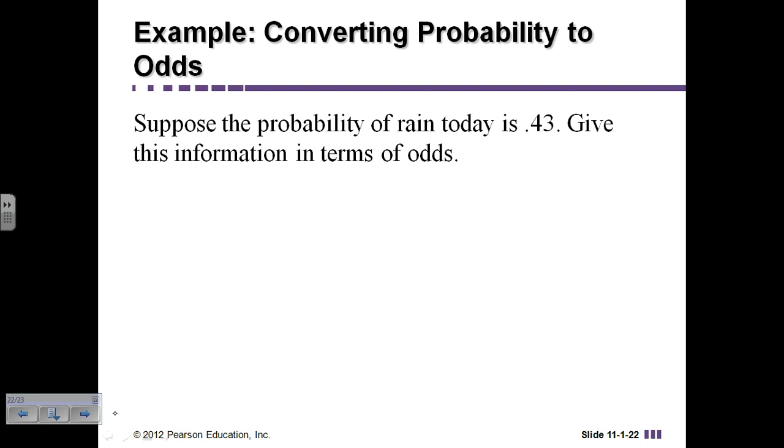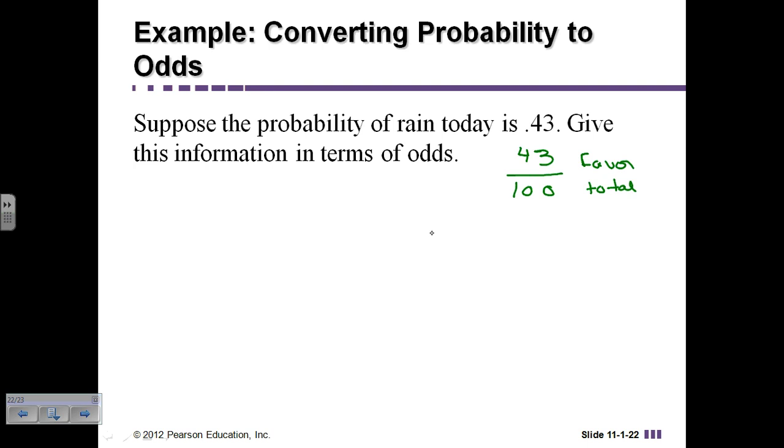When we're given the probability and we want to figure out the odds of something, what we have to do is first figure out the fractional probability. Remember that if you have 0.43, that's the same thing as 43 chances out of 100. That means that there are 43 favorable or good things. This is your favorable, and this is the total possible.